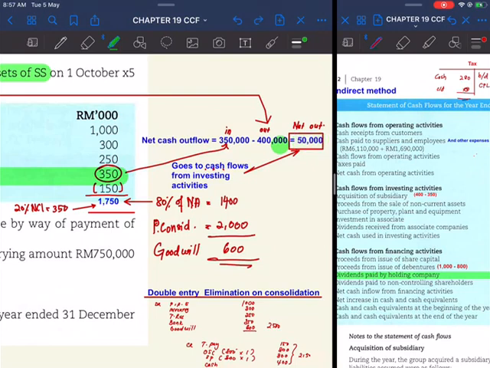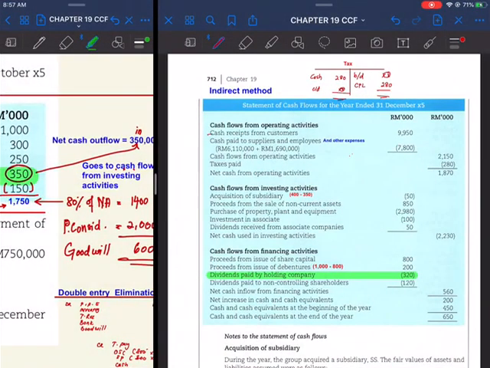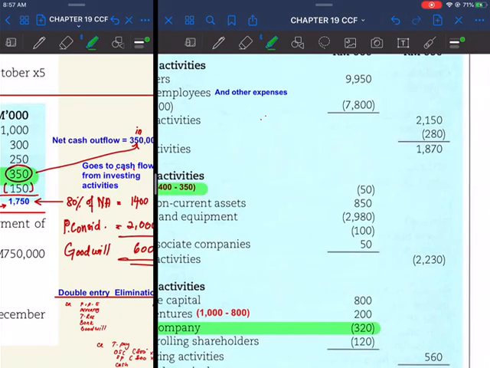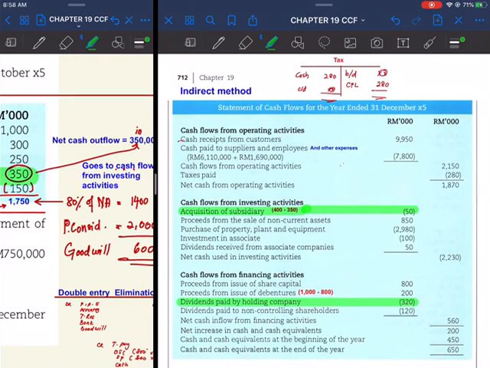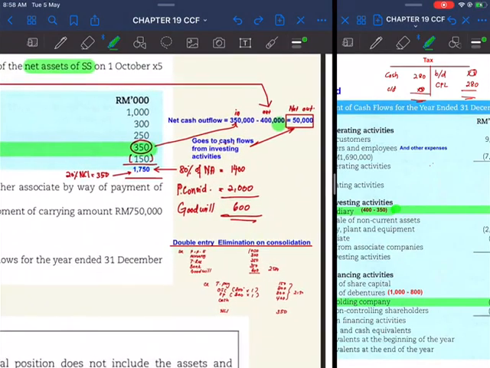This amount will go into your statement of cash flows in investing activities. So you have acquisition during the year, total amount of 50,000, money going out, net cash outflow. So settle one thing. The other thing that you need to calculate here would be the goodwill. You can calculate goodwill by comparing the net asset.